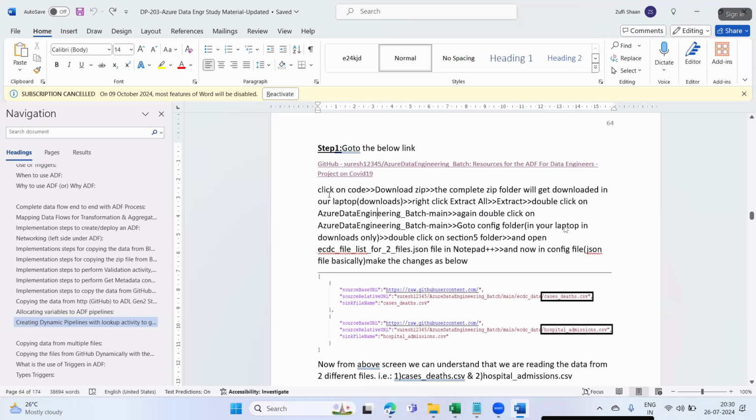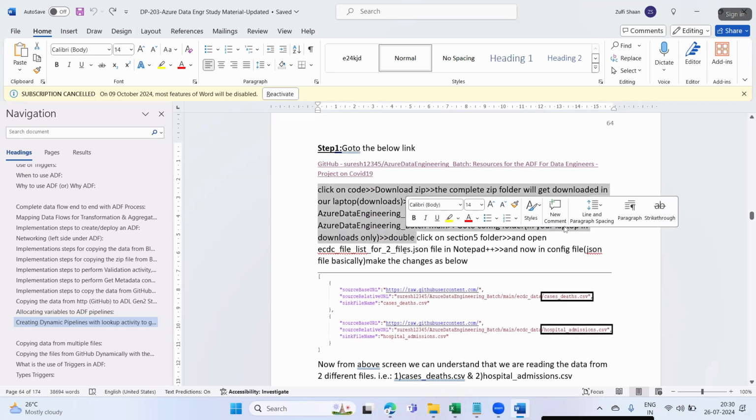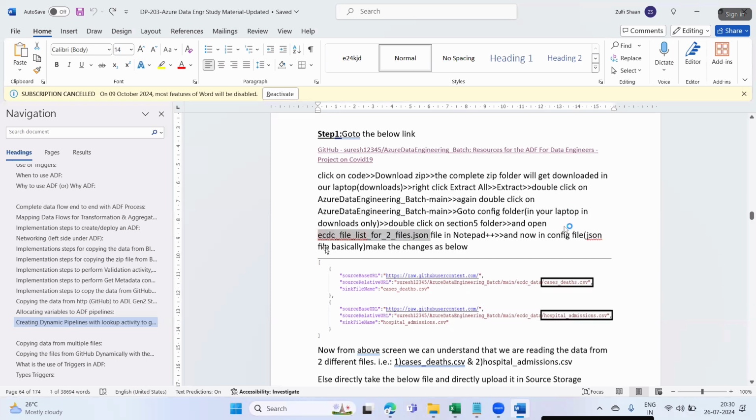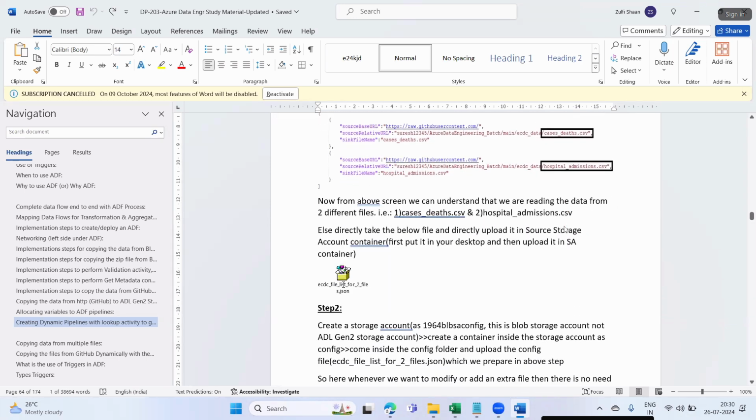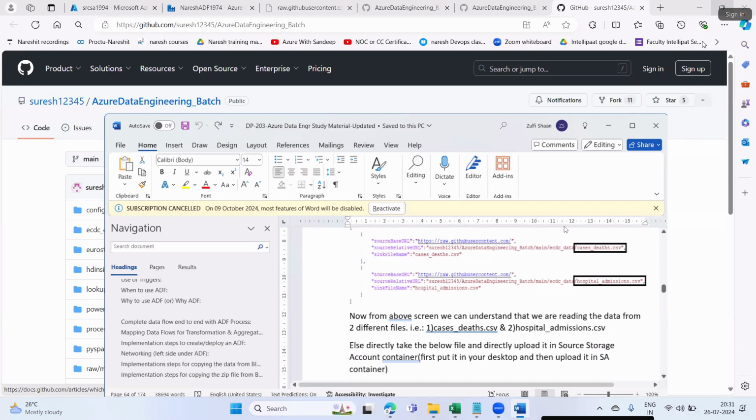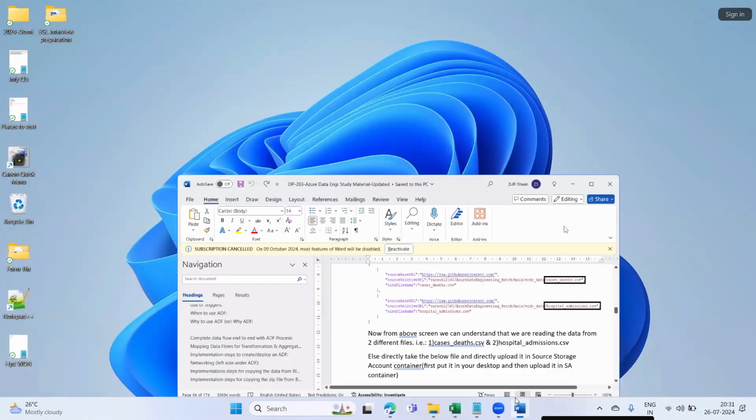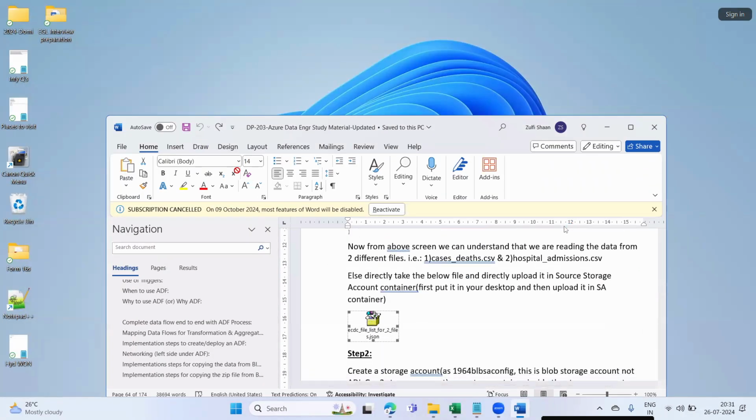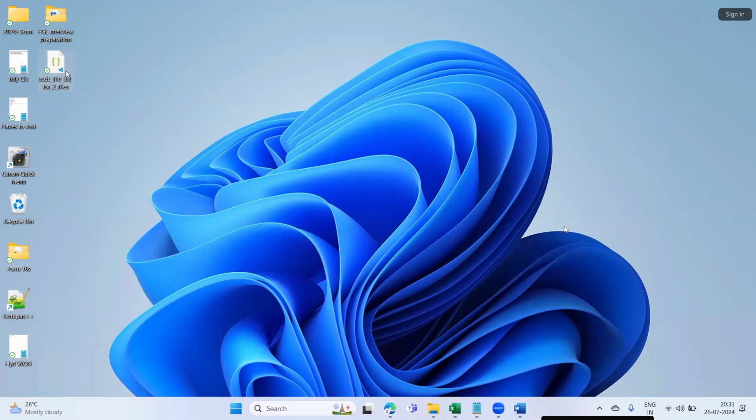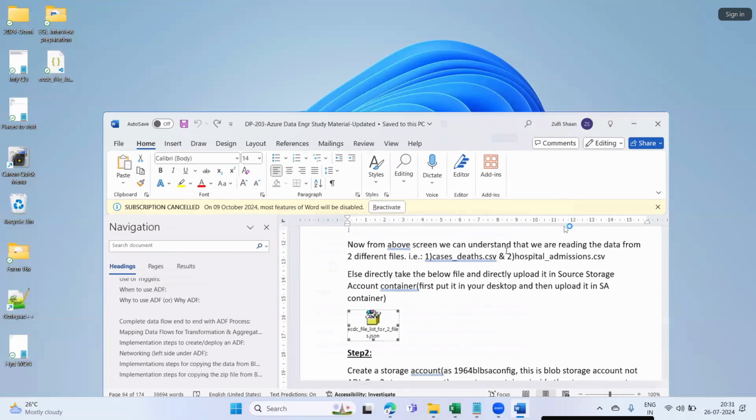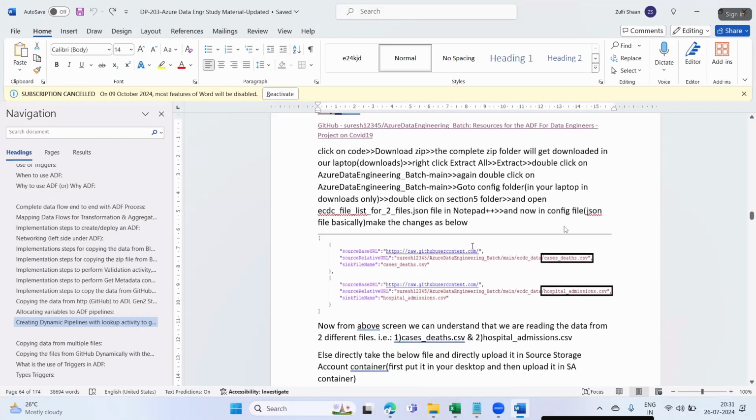These are all the steps you have to do to get this JSON file. Or else, simply, this is the JSON file I have attached in the material. Get this JSON file in your laptop, something like this, and then load it into your source system. That's it, finished. Follow these steps, all step by step I have given here.